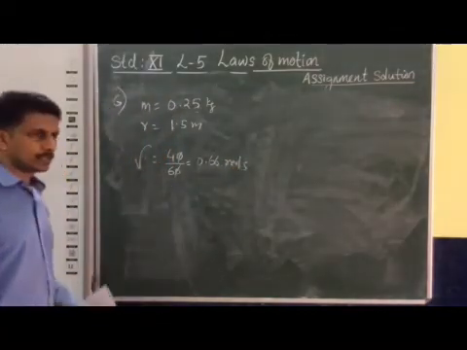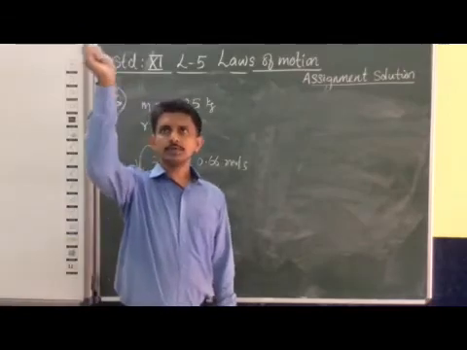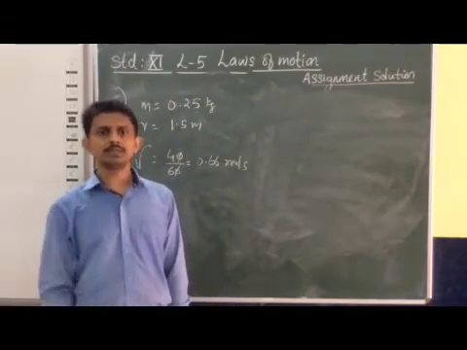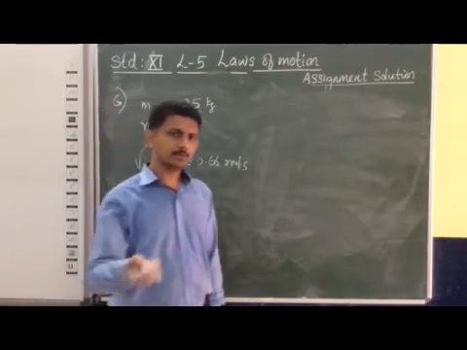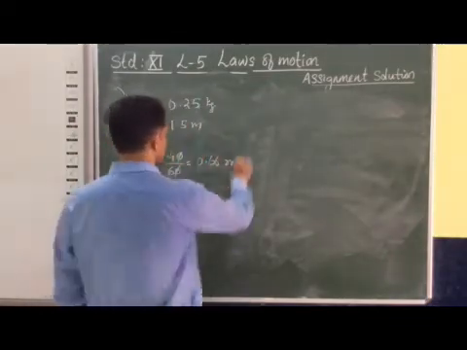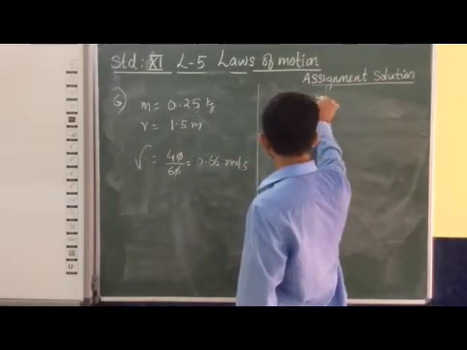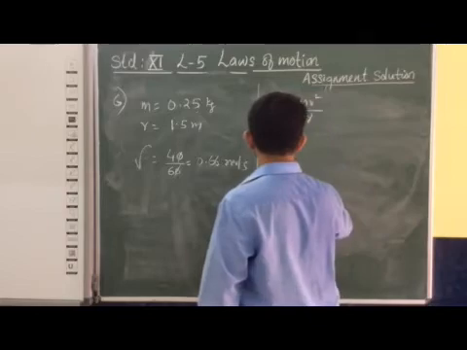So you have to find what is the tension in this thing. That means a stone is whirling in a circular path. The tension which is acting towards the center is provided by the centripetal force. So we have to find the centripetal force. So tension is equal to m v square divided by r.